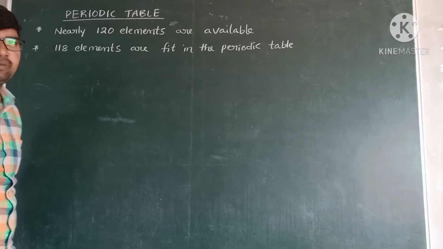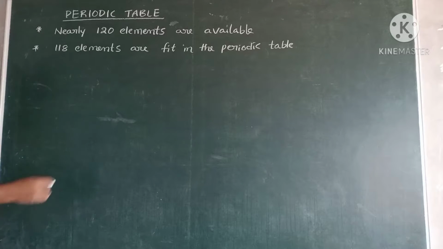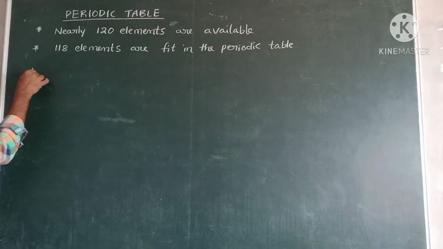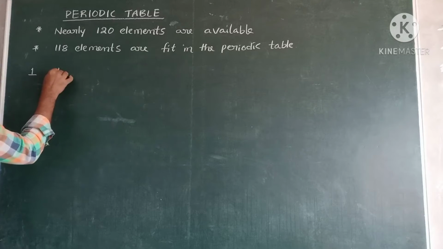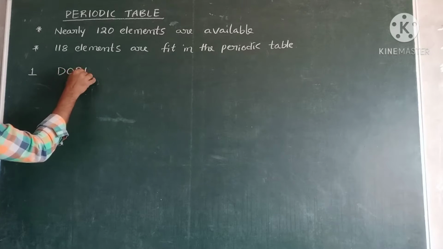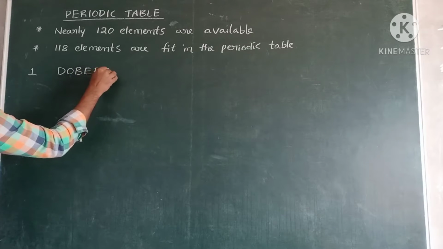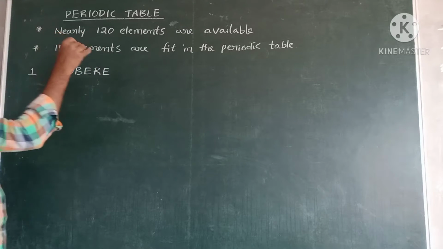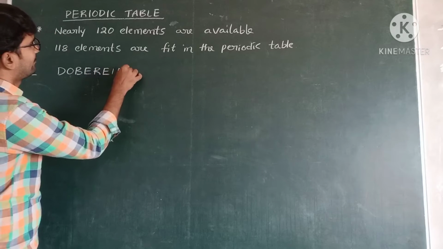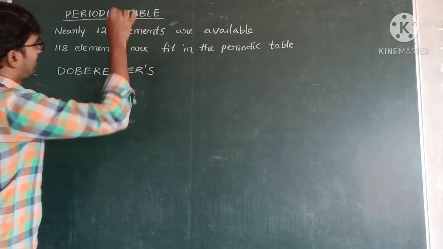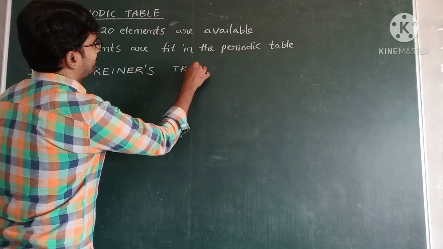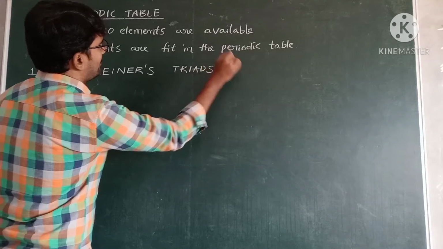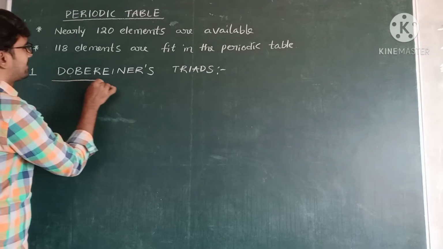Then what is the first periodic table? The first periodic table's name is the triad periodic table. That periodic table was discovered by Döbereiner. So the first one is Döbereiner triads.